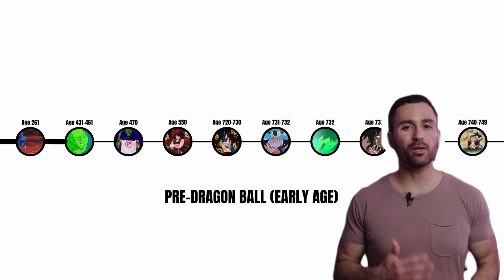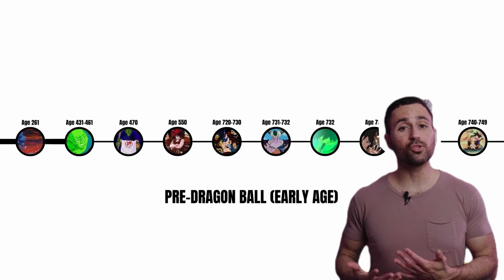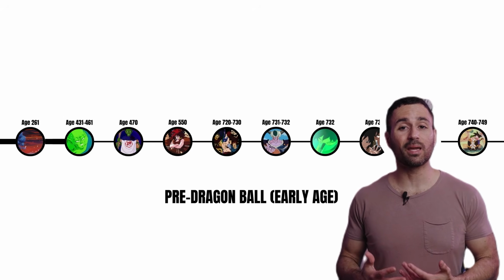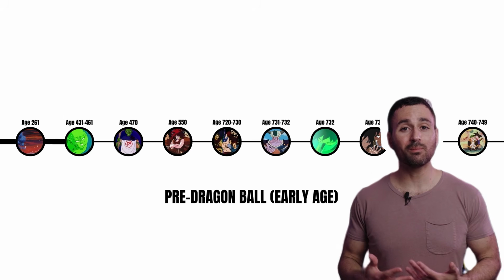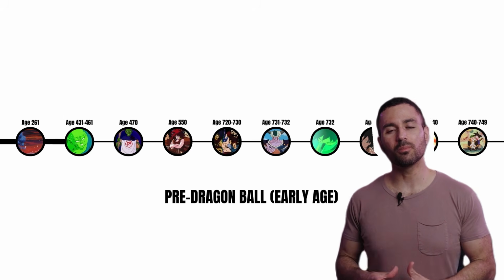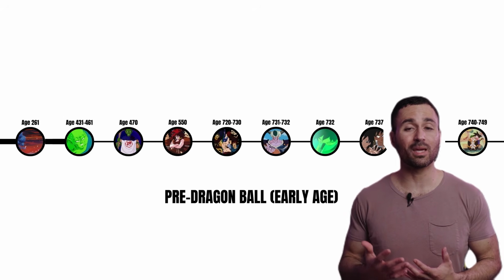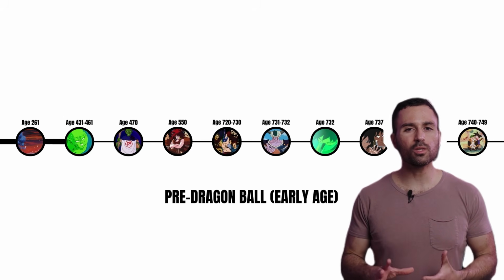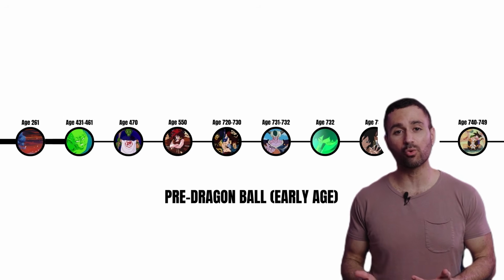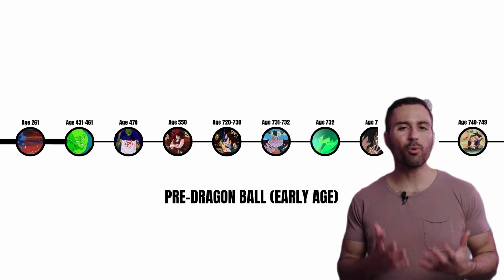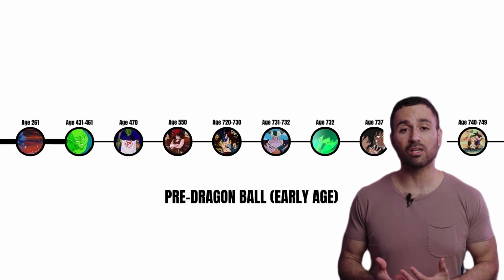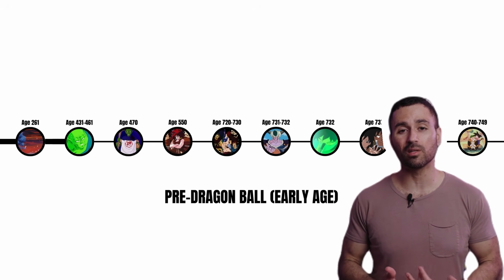Now, this is where we begin referring to years as age, the in-universe yearly calendar system. A few key events happen that lead up to the main story, and explain how Earth came to have its own Dragon Balls in the first place. This is the stuff a lot of newcomers miss because it happens before the show's main story kicks off, and you usually only hear about it later in quick flashbacks or explanations scattered throughout the different series. But it's important to explain the details here so that you understand why many of the later events and arcs in the timeline really matter.